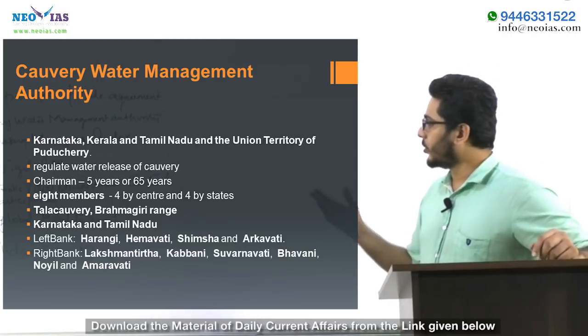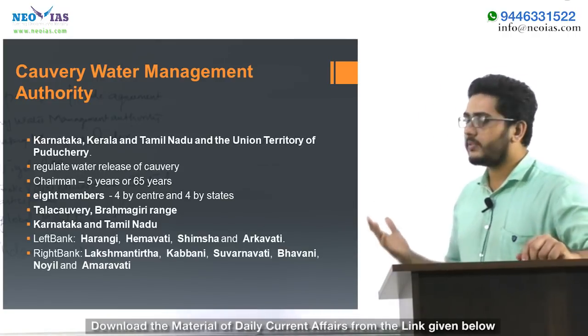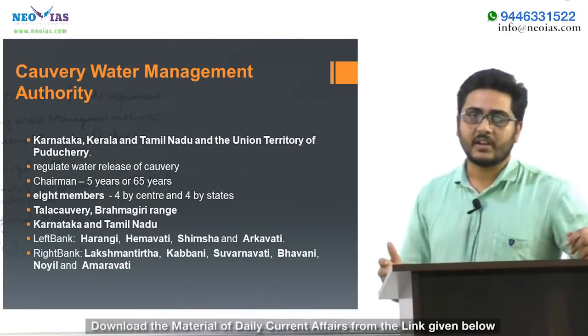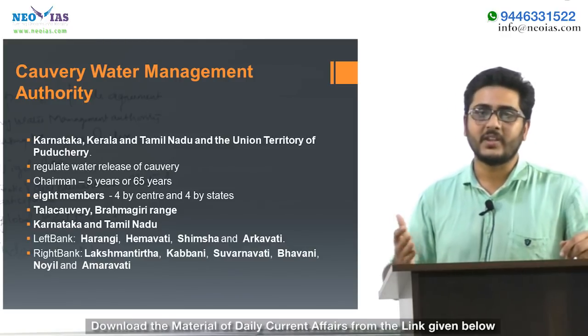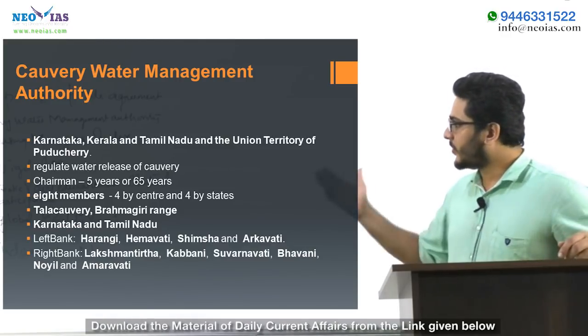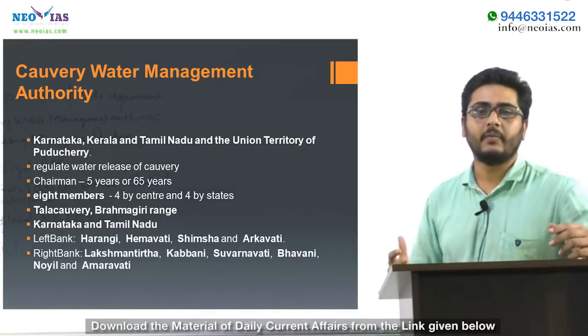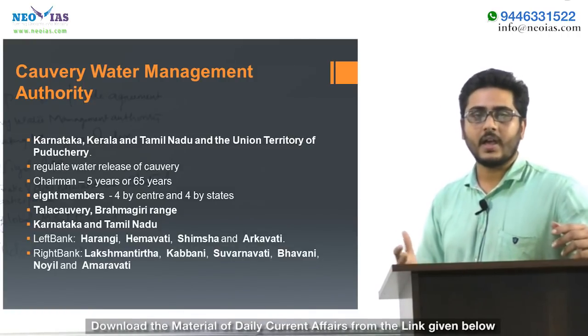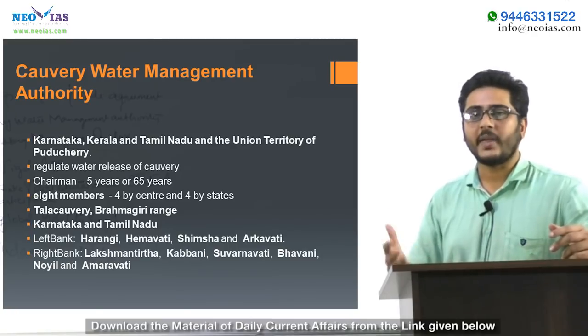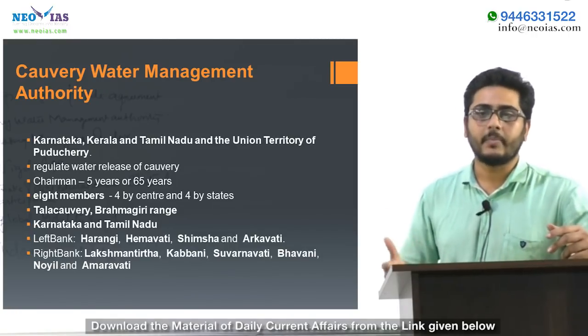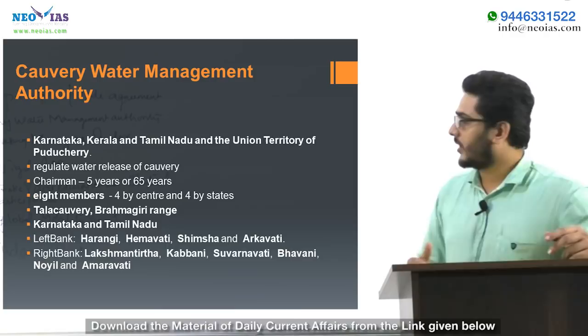It has a few left bank and right bank tributaries. UPSC has a trend of asking tributaries of major Indian rivers, so please take note of it. The major left bank tributaries are Hemavati, Shimsha, Arkavati and Harangi. And major right bank tributaries are Kabani, Bhavani, Amaravati, etc.